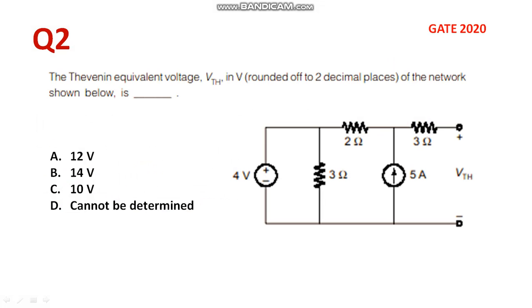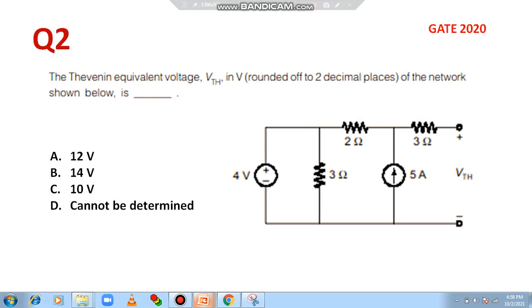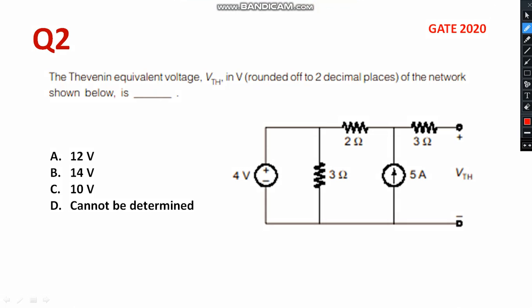Let me discuss the second question. The Thevenin equivalent voltage VTH, rounded off to 2 decimal places, of the network shown below. I need to calculate VTH. So you need to recall Thevenin's theorem. So how to make out?